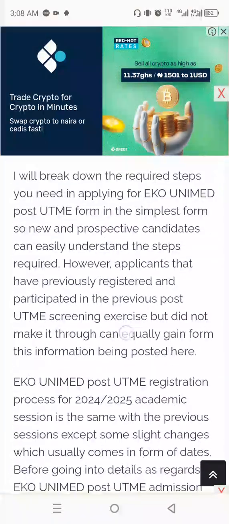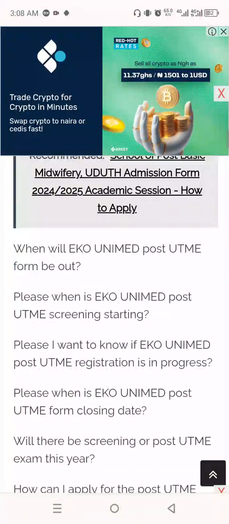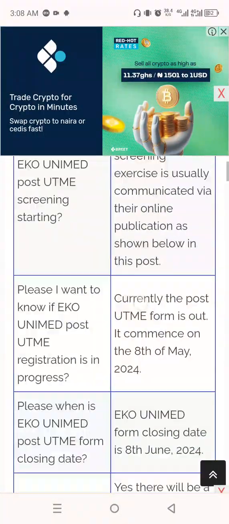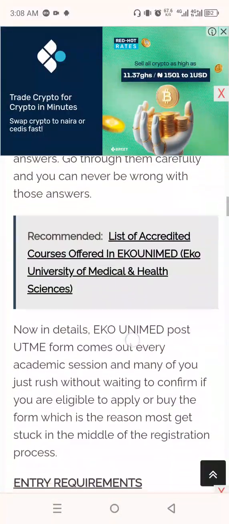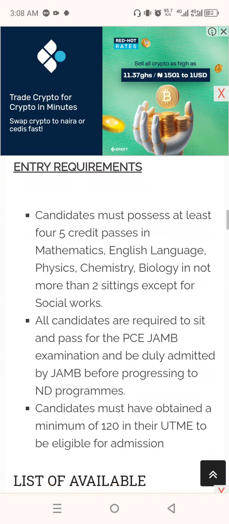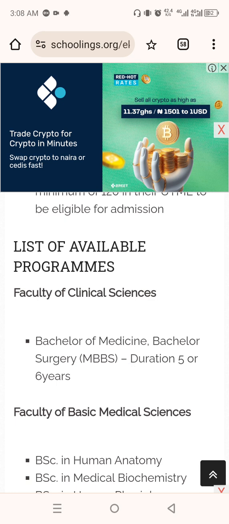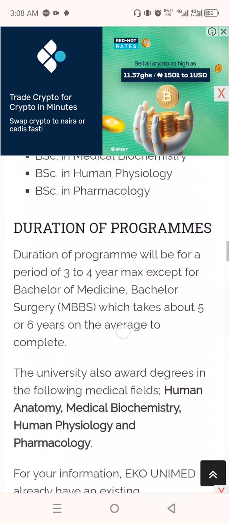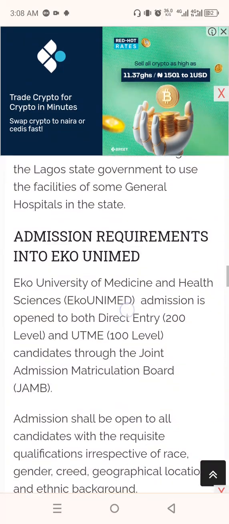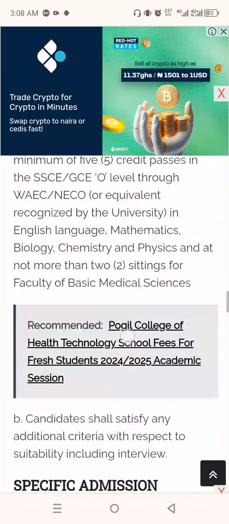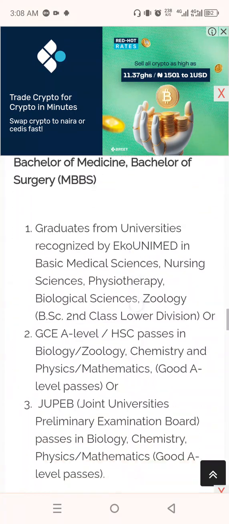Let me copy something from this site now. You just move a little bit down. It can be their conclusion, or it can be the way they wrote this. I can say, okay, I love this place now. The list of available programs, you can see how well written it is. So all you have to do is to copy it and take it there.